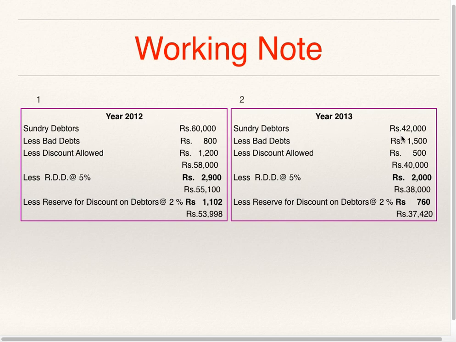For the year 2013, debtors are given 42,000, bad debts 1,500, discount allowed is 500, net figure is 40,000. On 40,000, 5% RDD is 2,000. After deducting 2,000, net figure is 38,000. 2% of 38,000 is reserve for discount on debtors, which is 760. Net debtors balance after reserve for discount on debtors is 37,420.